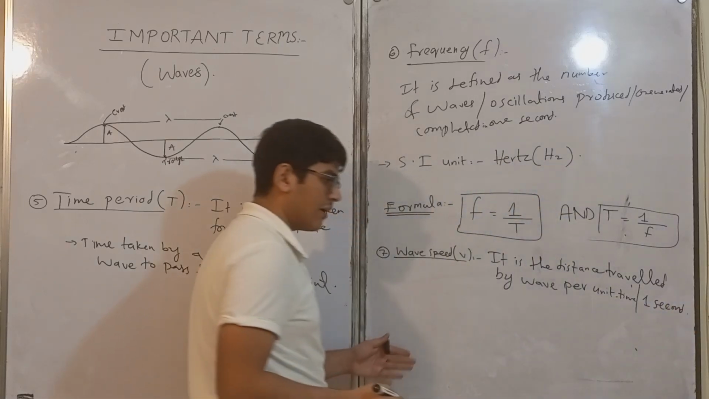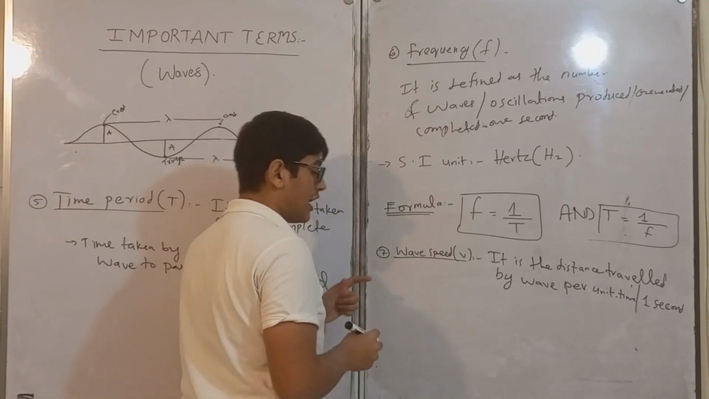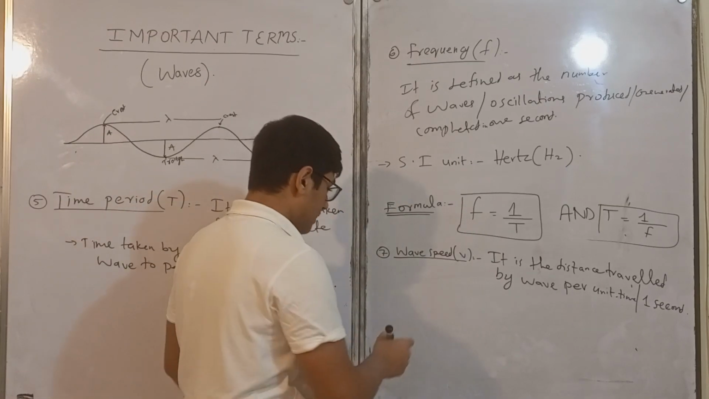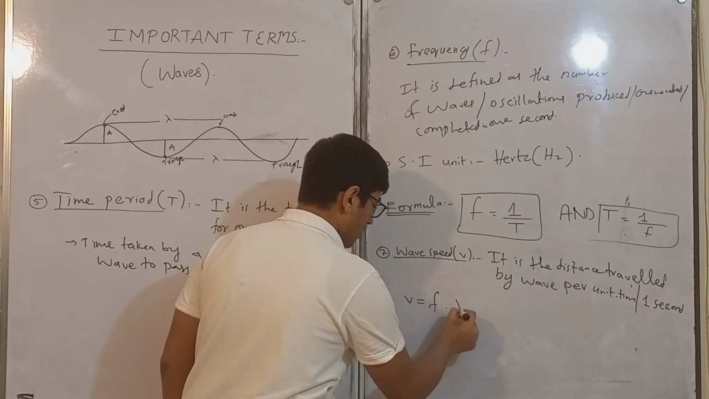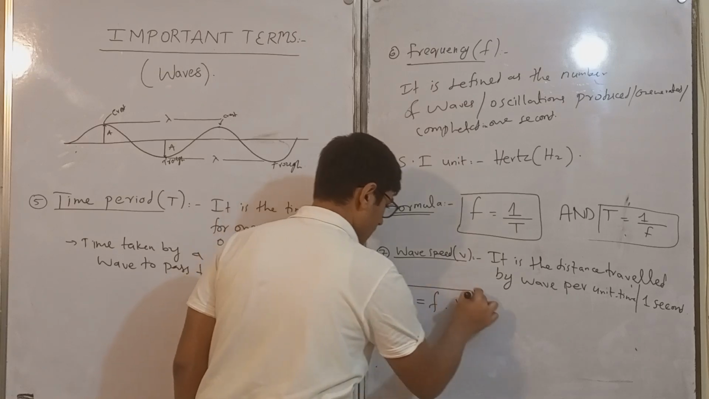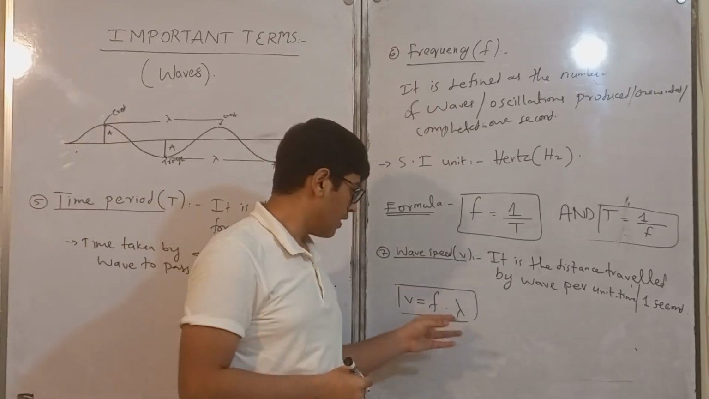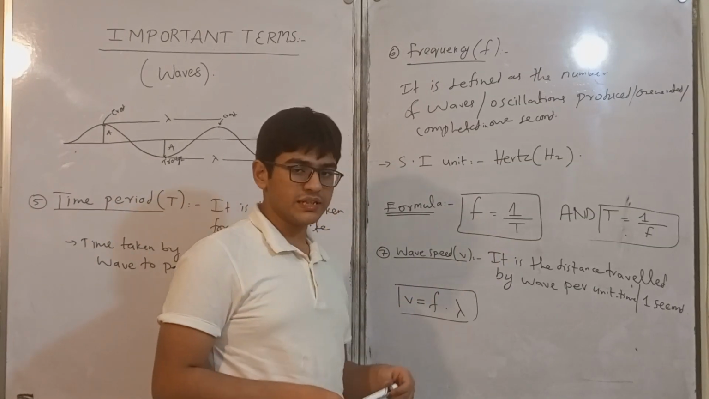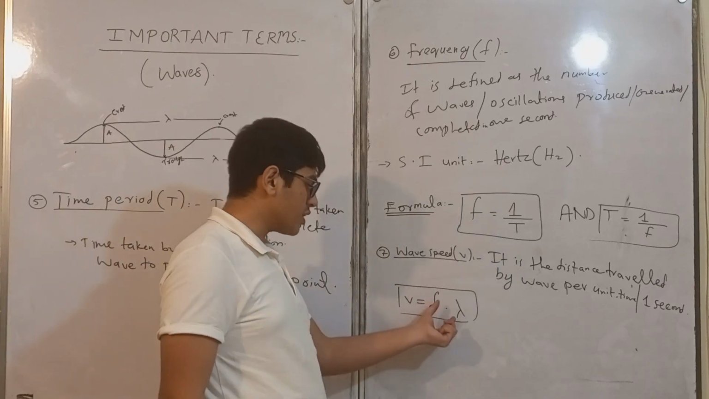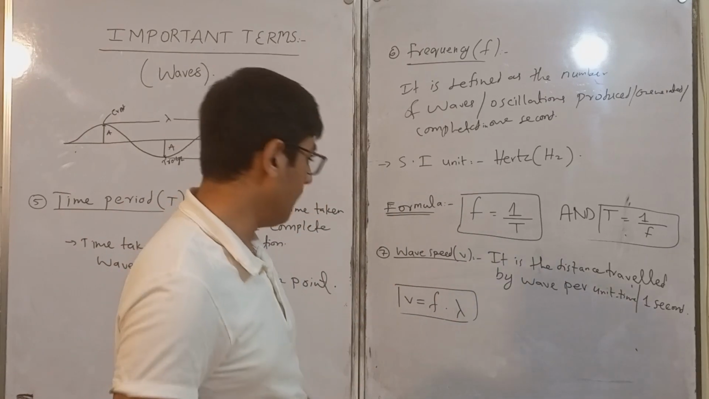And we have a very famous equation where we can calculate wave speed, that is v equals to f times lambda. Here v is wave velocity in meter per second, f is frequency in hertz, and lambda is wavelength in meter or centimeter. And we can also rearrange this formula to calculate any of the following when other two are given.